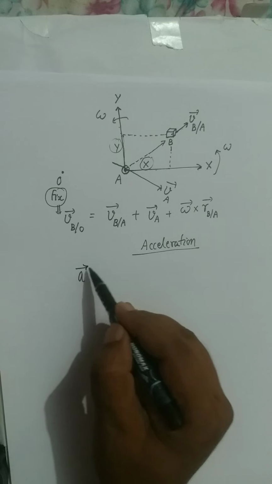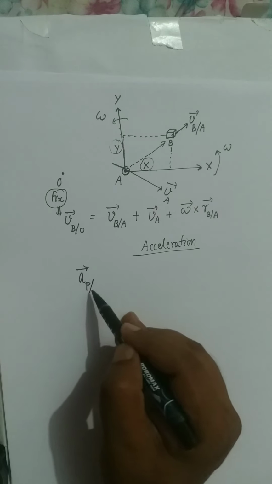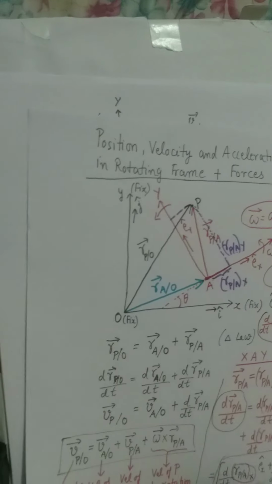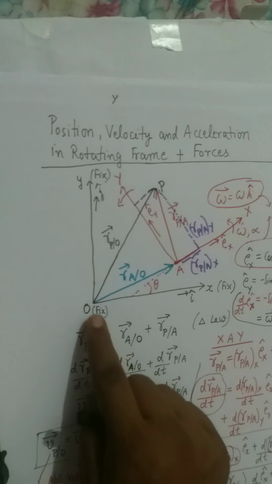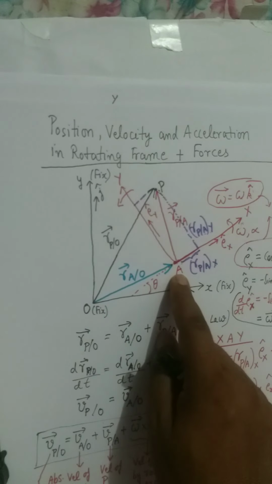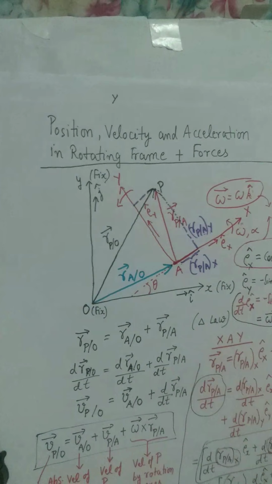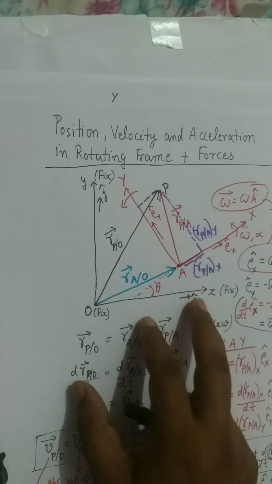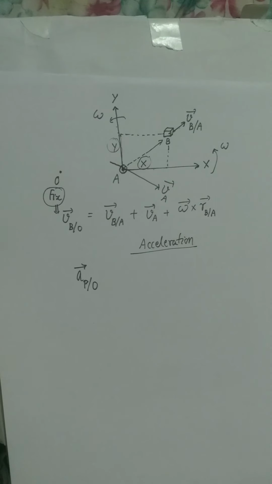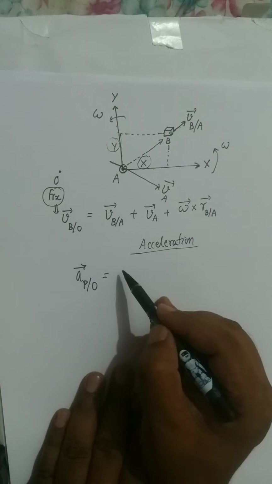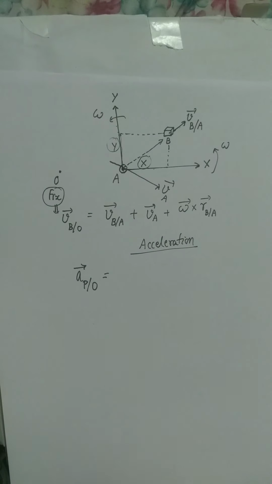So acceleration of the particle relative to point O, following this diagram, O is the fixed point, A is the origin of rotating and translating coordinate system, and P is my particle. So I will use the same convention now. So acceleration of particle relative to O will be, I have to differentiate this equation now.